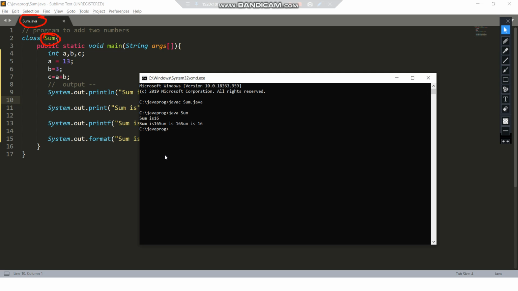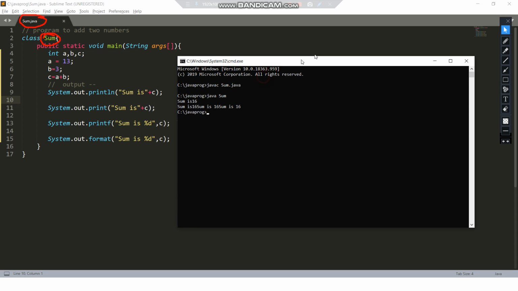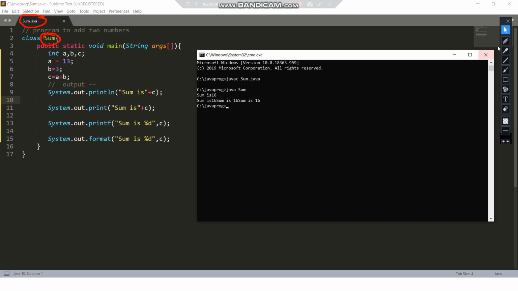Okay, so here you can see our output. The first line is: sum is 16. So this println function printed this line, that is "sum is", and after printing "sum is", it printed the value of c. Here you can see that our value of c was a plus b, as a was 13 and b was 3. 13 plus 3 counts to 16, so 16 printed. Okay, this is about our first function.